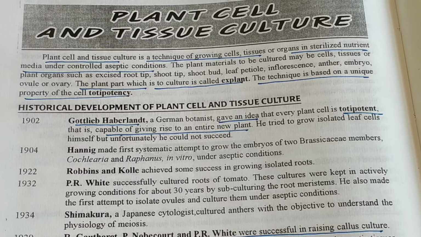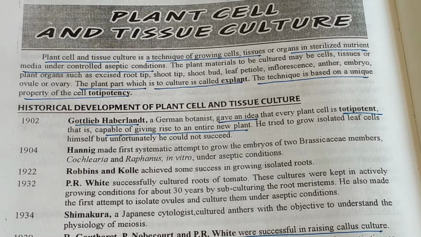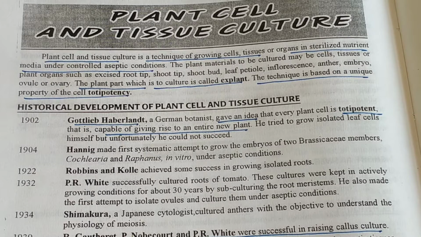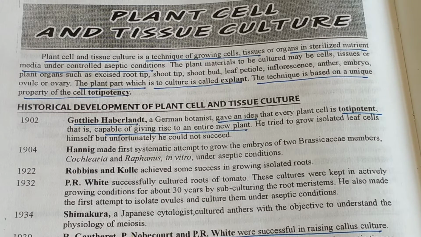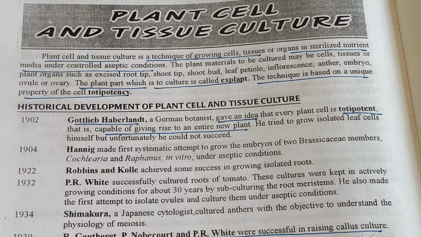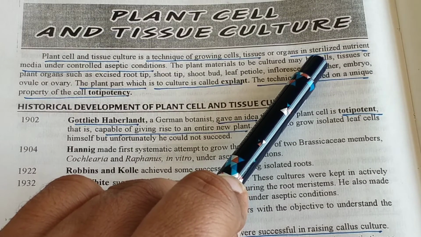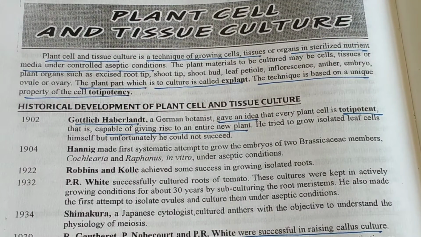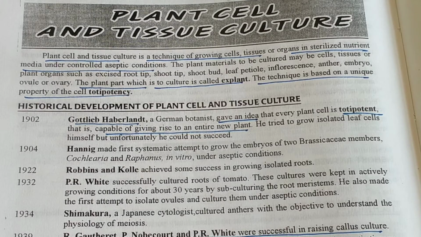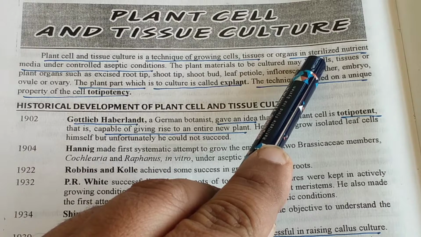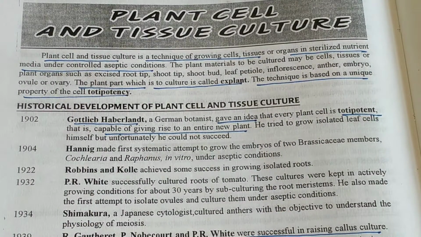Without a nutrient medium you cannot initiate a culture, whether it is a cell culture or related to tissue culture. So plant cell and tissue culture is a technique of growing cells, tissues or organs in sterilized nutrient medium under controlled aseptic conditions. We will discuss what sterilization is. As you are seeing, sterilization. This term is generally used in clinical labs.